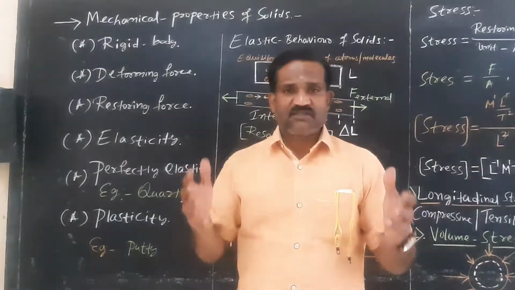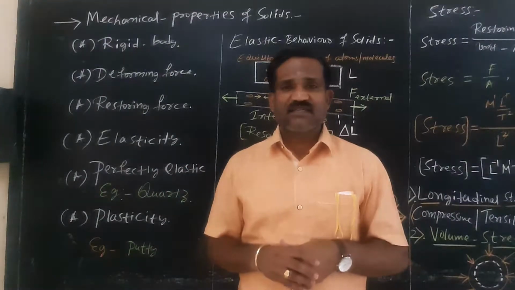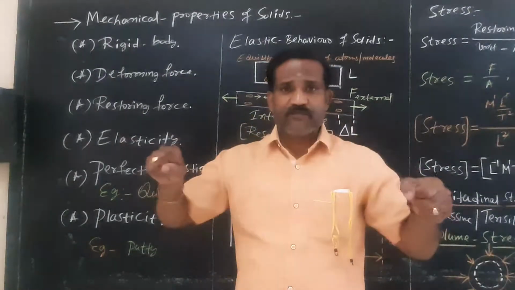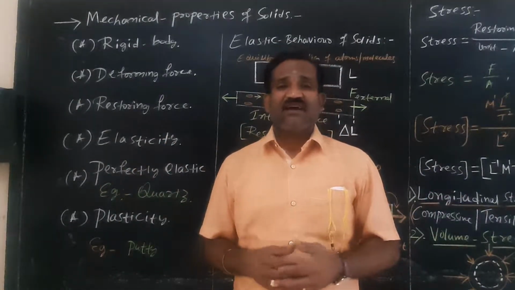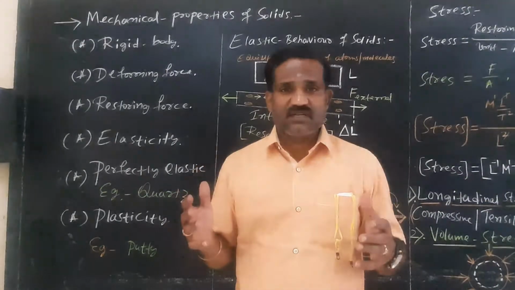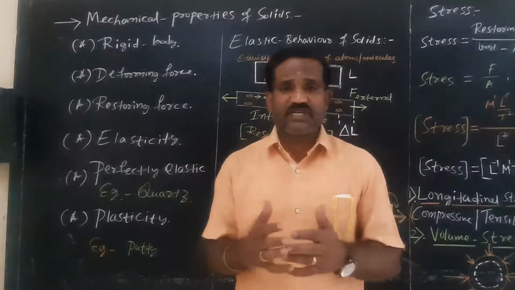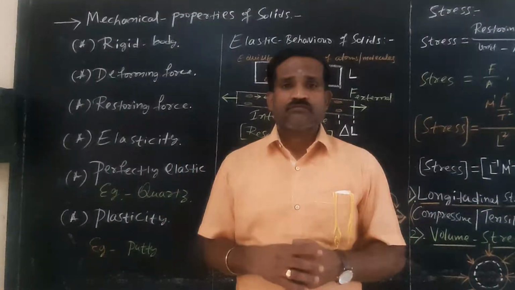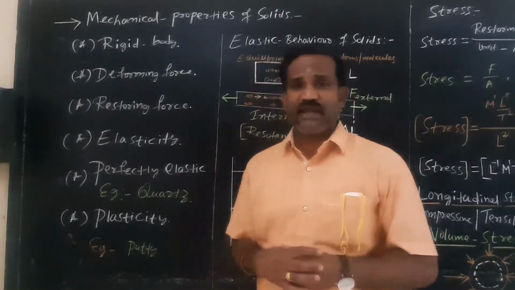A rigid body is normally a solid body which is having a definite shape and size, and its size can be changed by applying larger external forces. Larger external forces are required to change the shape and size of the body, to change the length, to change the volume, and shape of the body. That is what is called a rigid body.